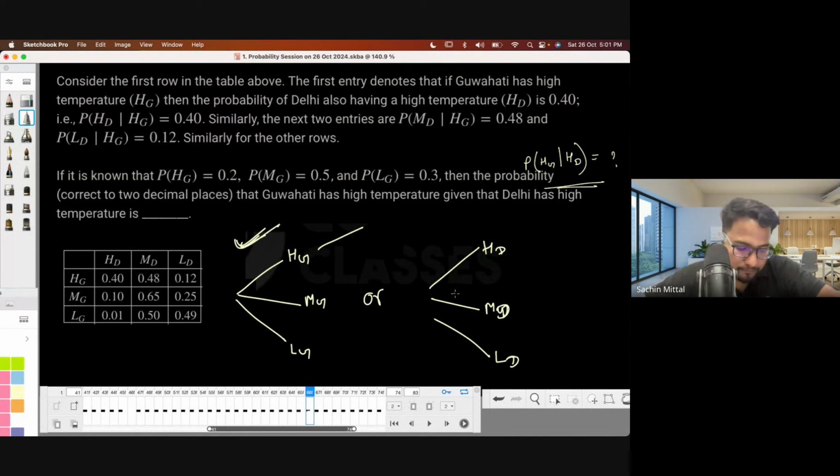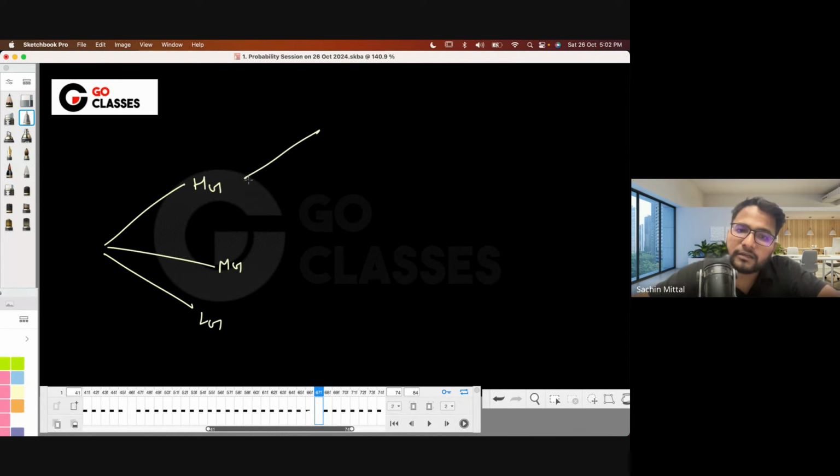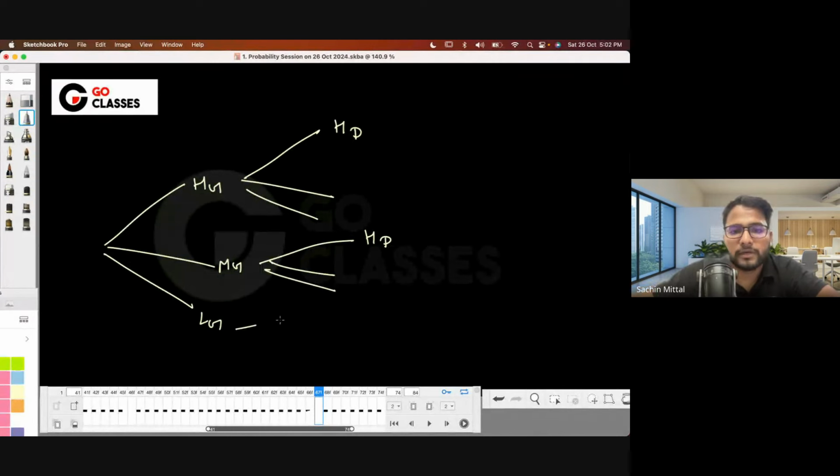So Guwahati has high, medium, or low temperature, and then Delhi can have high, medium, or low, similarly for each.